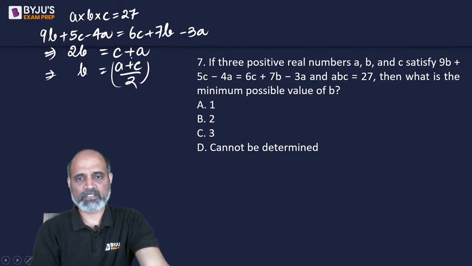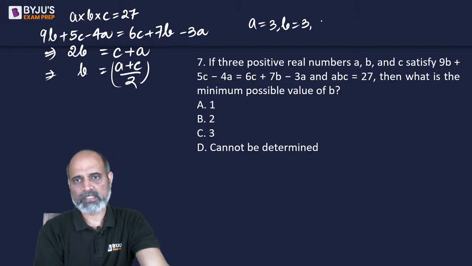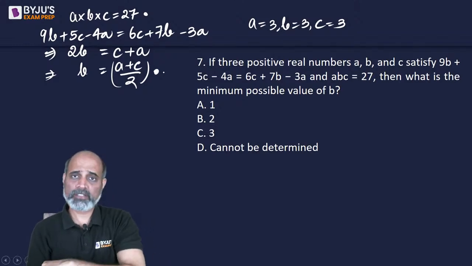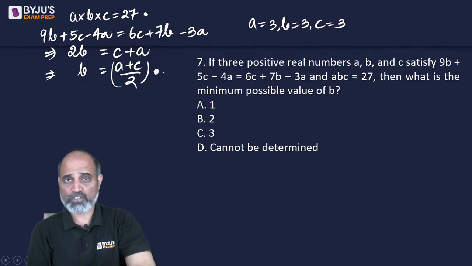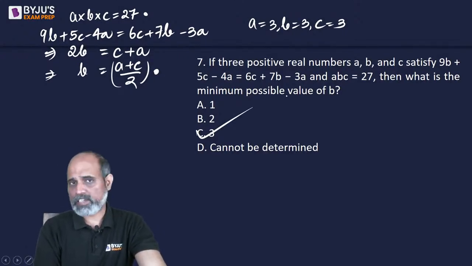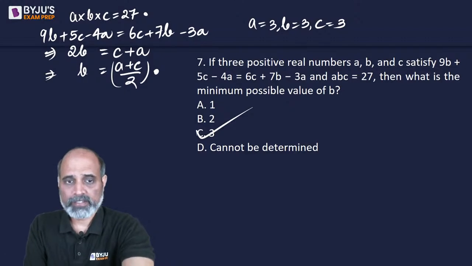so using AM-GM, we can get the answer, right? We have 27. So can we say if A is 3, B is 3 and C is 3, both of these two relations will make sense? Their product is 27 and B is the average of A and C. So it will be 3. This is the only scenario where this will make sense, right?